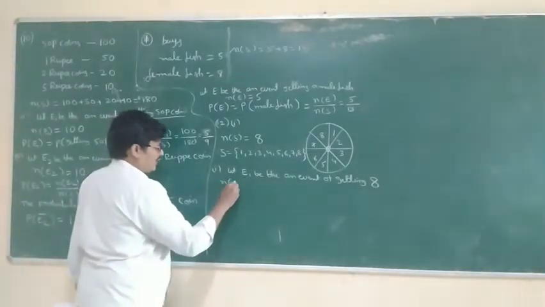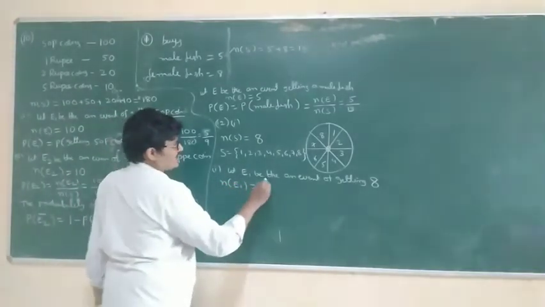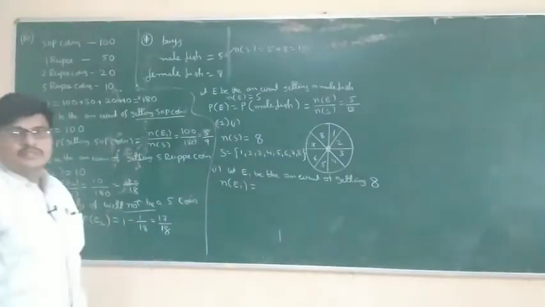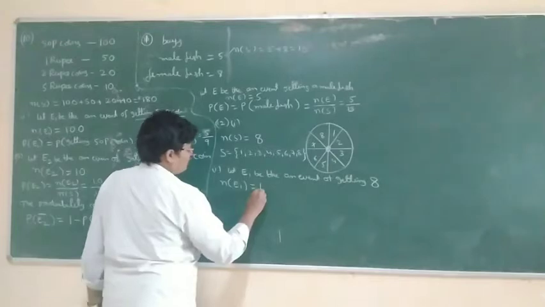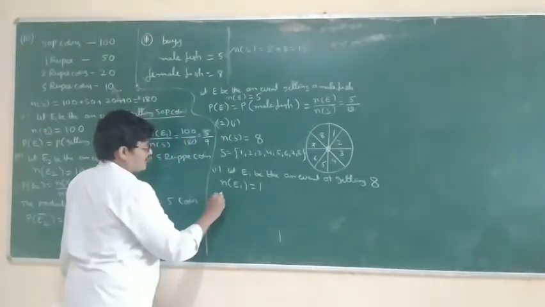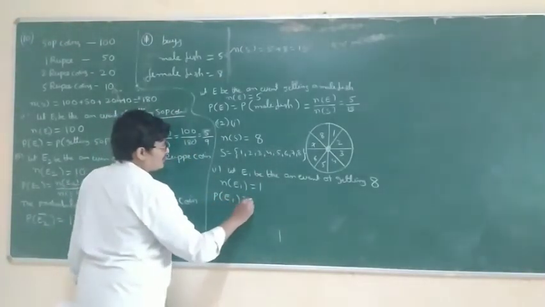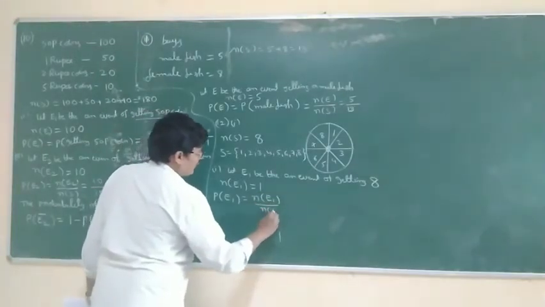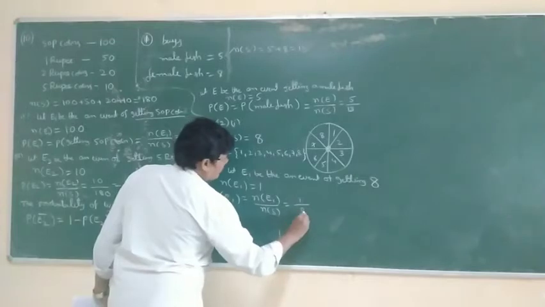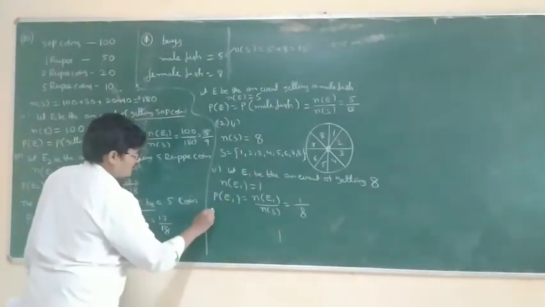So n of E1. How many 8s are there in the given problem? Only 1 eight. So n of E1 is equal to 1. So P of E1 is equal to n of E1 by n of S. So that is equal to 1 by 8.